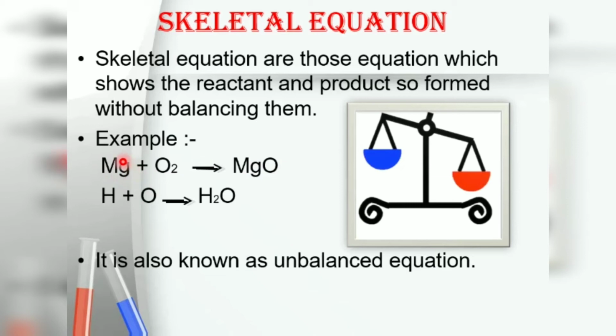Here the number of magnesium atoms is 1, and in the product the magnesium atom is 1. Here the number of oxygen atoms is 2, but in the product only 1 atom of oxygen is there. So there is no balance in the number of oxygen atoms. In the same way, H plus O: here 1 atom of hydrogen and 1 atom of oxygen, but in the product 2 atoms of hydrogen and 1 atom of oxygen. So here also it is unbalanced. That's why it is also known as an unbalanced equation.